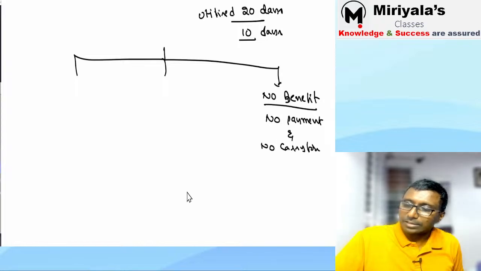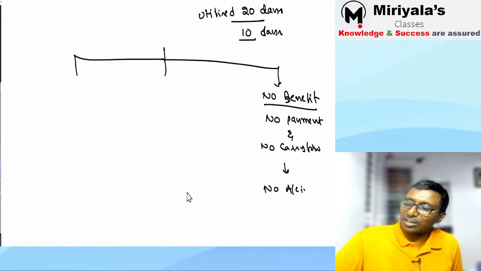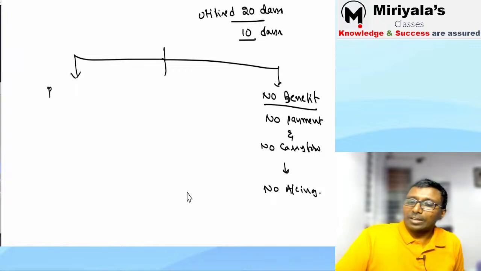Got my point? If you say no payment, no carry forward, what is there to account for? Is the company liable to pay you? No payment, I told you. That's it. So how does anything accrue to me? No accrual. That's why no accounting also you are supposed to do. Agree? Next.